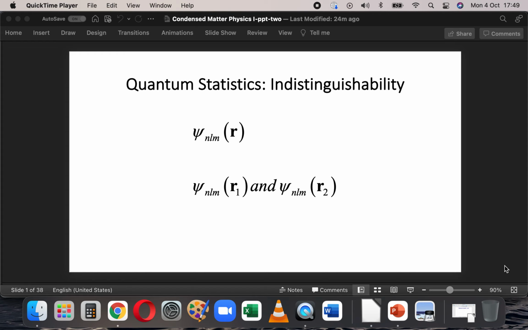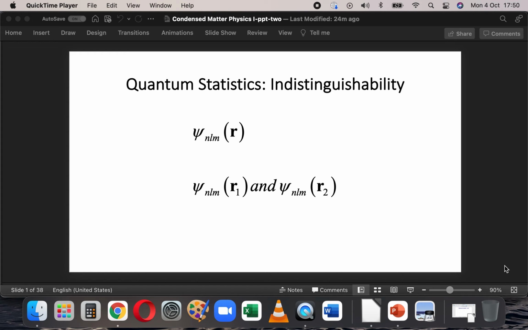But I need some ideas from that course well before you will be reading about quantum statistics. Therefore, I am going to discuss quantum statistics without any reference to that course, but I will only do those aspects that are necessary for our syllabus, the condensed matter 1 syllabus. So you will have to match what you read here to what you read in that course. The overlap with respect to my portion will be exact, but you will have to appreciate the similarity and understand what we are reading here in a much wider perspective in that course.